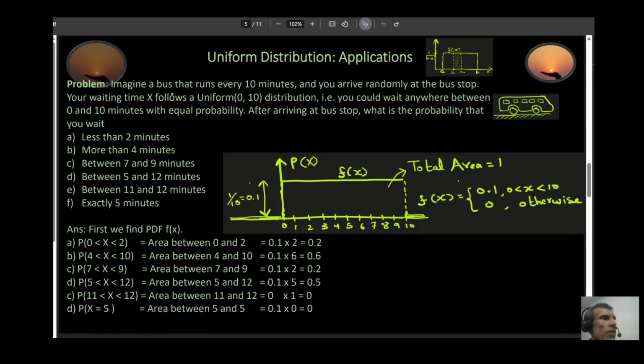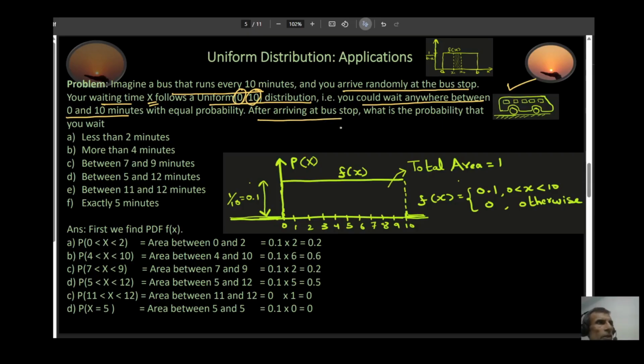Suppose that a bus runs every 10 minutes at a bus stop. This is that bus that runs every 10 minutes, and you arrive randomly at the bus stop. Your waiting time, in this case denoted by x, follows a uniform 0 to 10 distribution. This is my A, this is my B right here. In other words, you could be waiting for the bus anywhere between 0 and 10 minutes. So you could be waiting for 2.1 minutes, 5 minutes, 6.2 minutes, 7 minutes, or 7.3 minutes. It could be anything, as long as it's between 0 and 10.